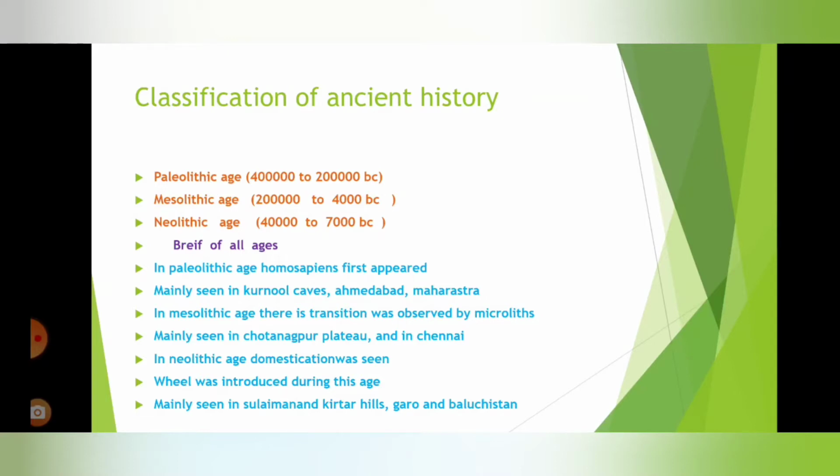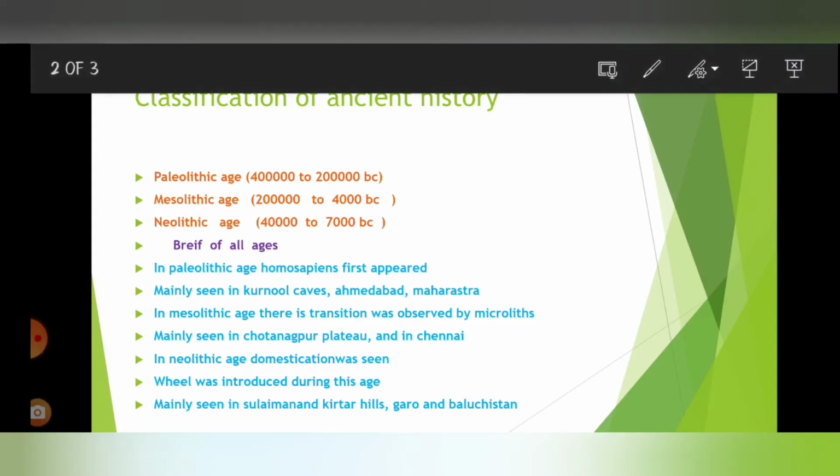In the prehistoric era, the first era is the Paleolithic era, which is also known as the Old Stone Age. Mainly we have to remember only some basic points regarding this topic, which are exam oriented. The Paleolithic era existed from 4 lakh to 2 lakh BC, and it's mainly seen in the Son Valley in Pakistan and in South India, in Chennai. In the Paleolithic era, Homo sapiens first appeared.